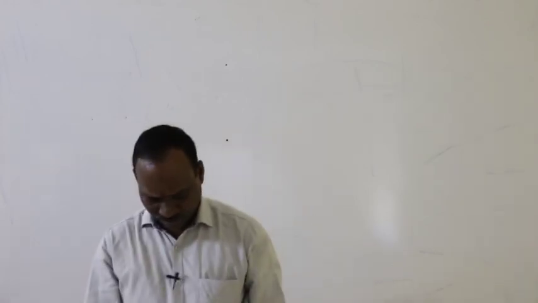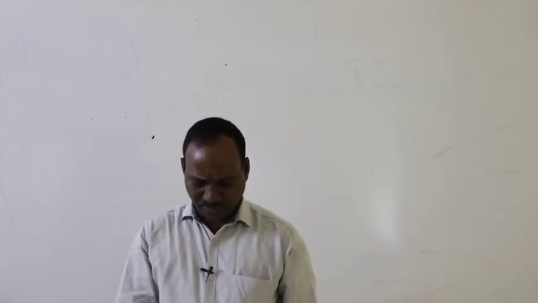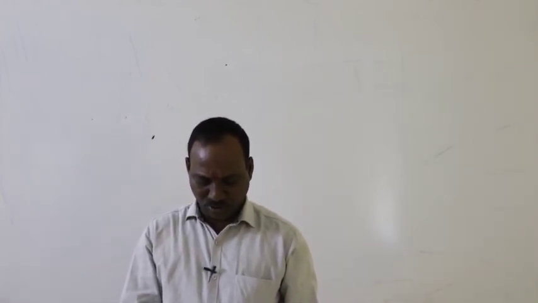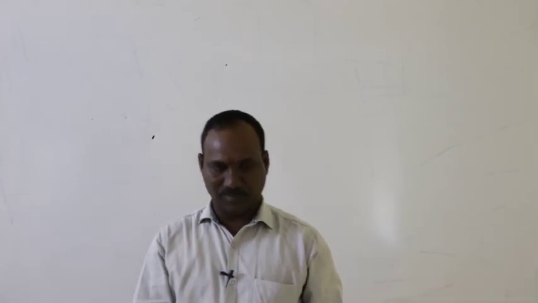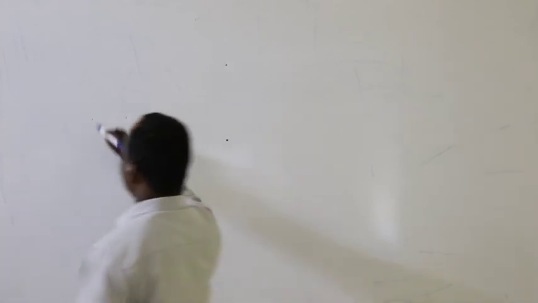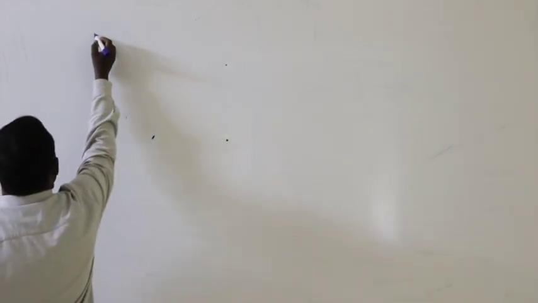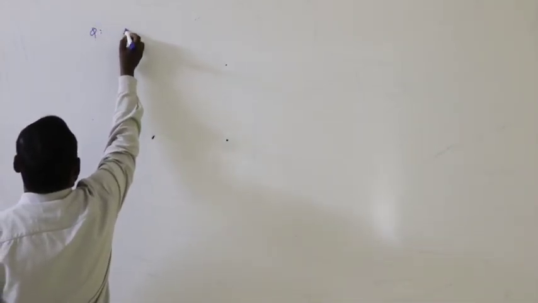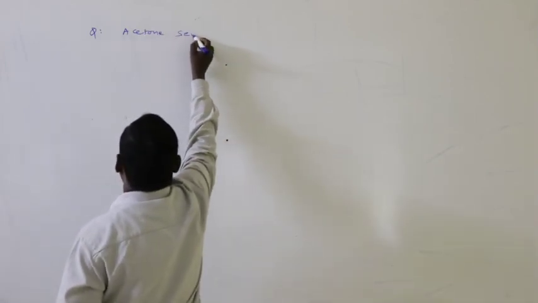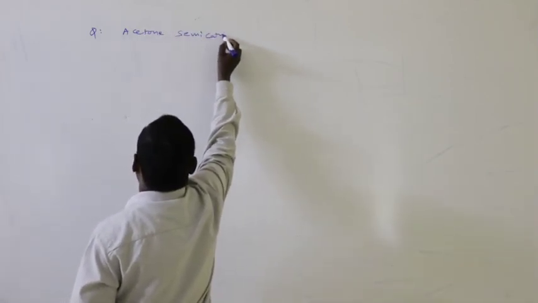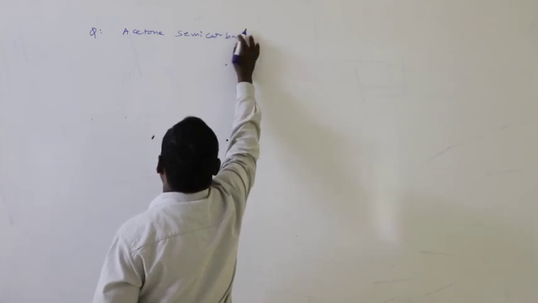Right. Next question is: number of sigma bonds, pi bonds and lone pairs of electrons present in acetone semicarbazone.